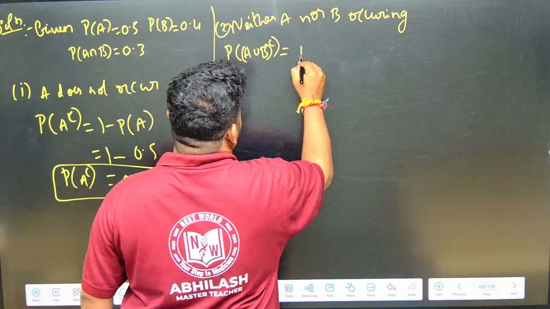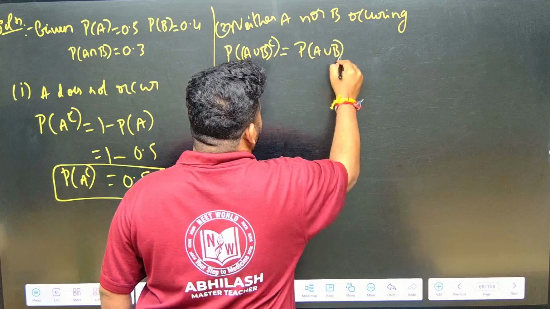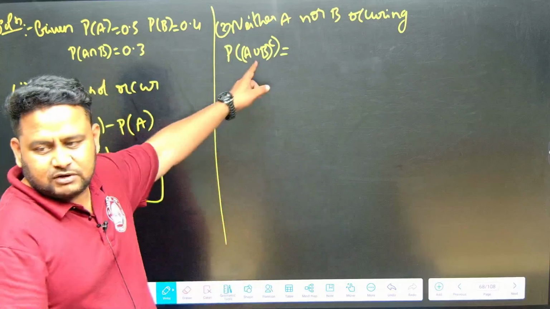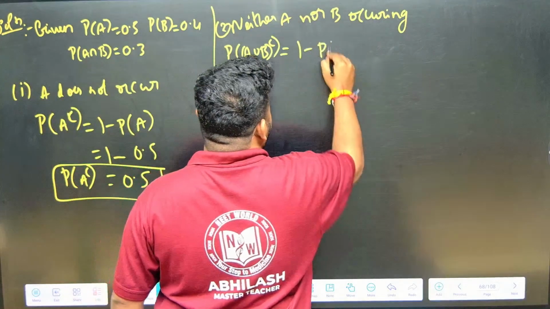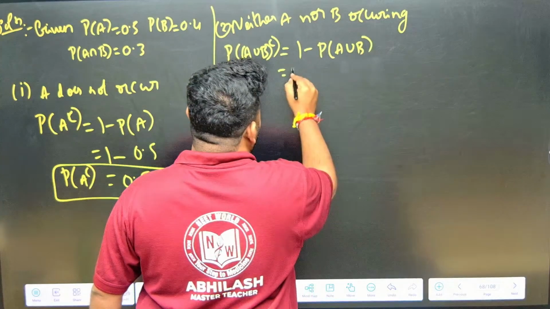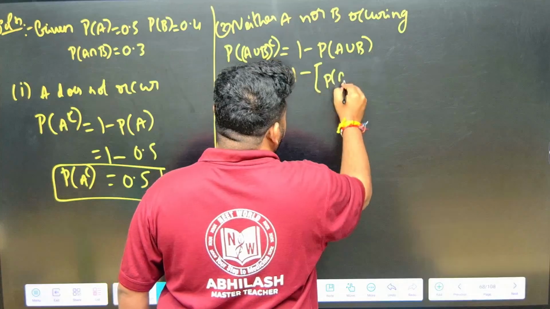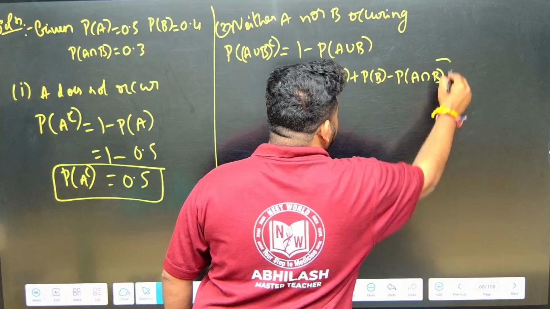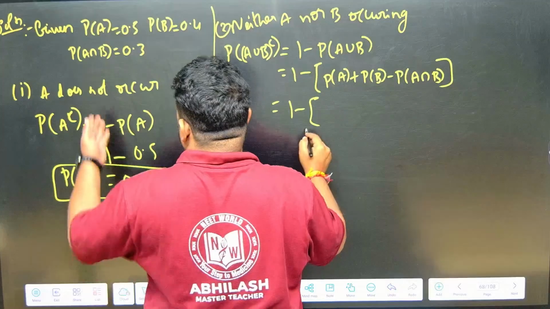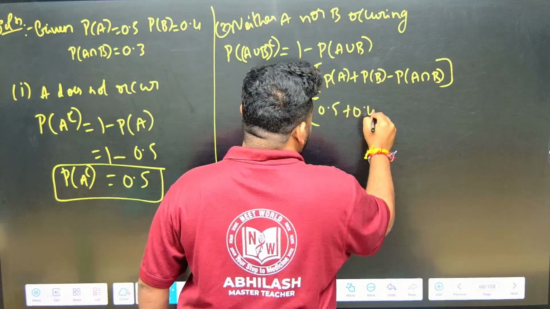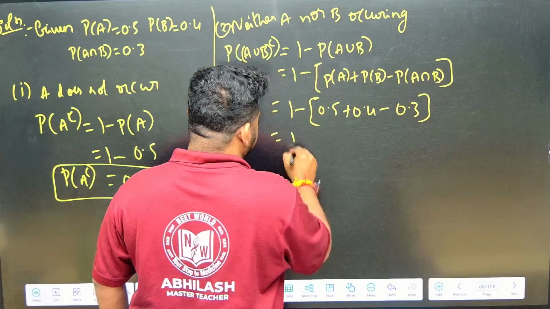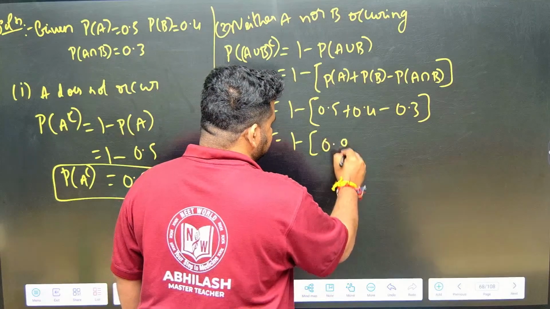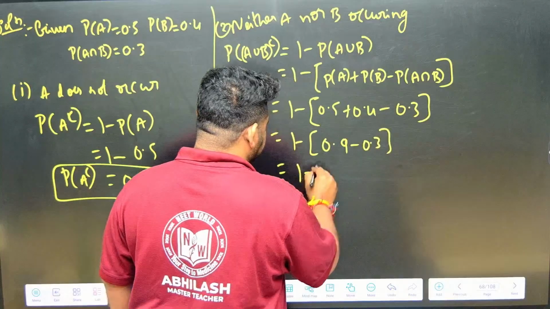So this will be equal to the probability of the complement of A union B, which equals 1 minus the probability of A union B. Now the probability of A union B can be written as probability of A plus probability of B minus probability of A intersection B. So this is 1 minus (0.5 plus 0.4 minus 0.3).